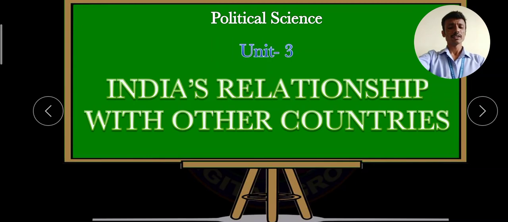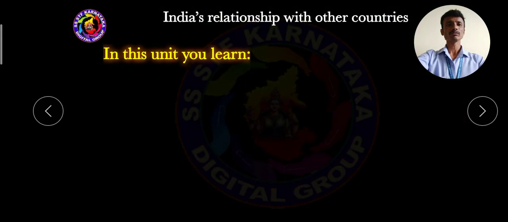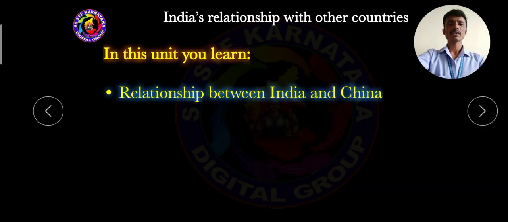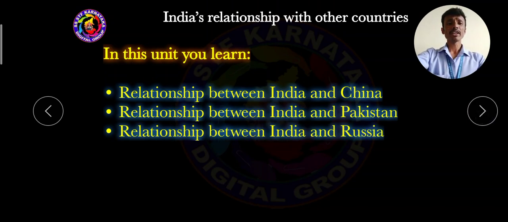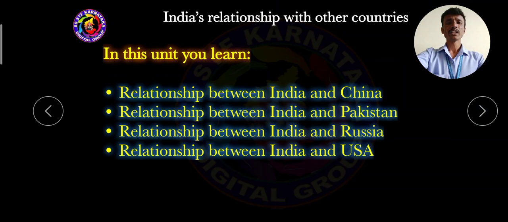In this unit, the four major countries we are going to discuss. Which are the four major countries? Relationship between India and China, relationship between India and Pakistan, relationship between India and Russia, relationship between India and the USA. My dear students, all of you know that these are very major countries and we have very good relationships with those foreign countries.